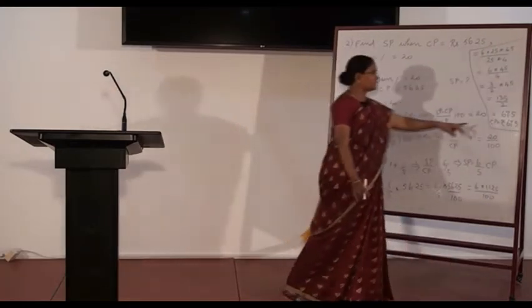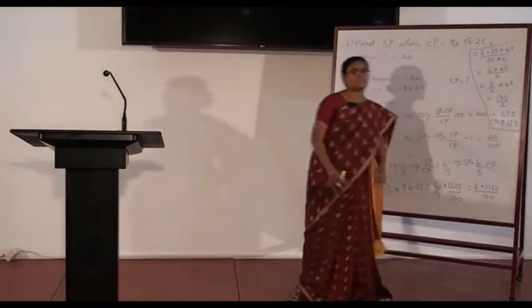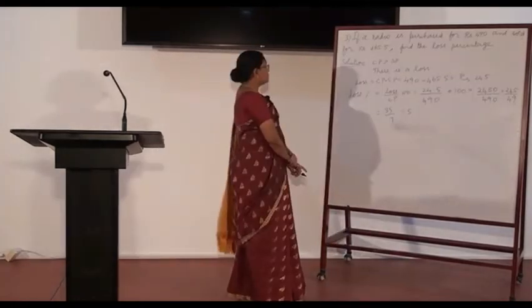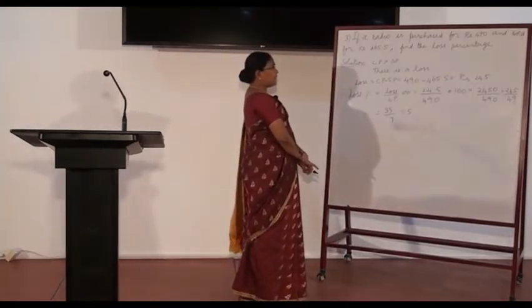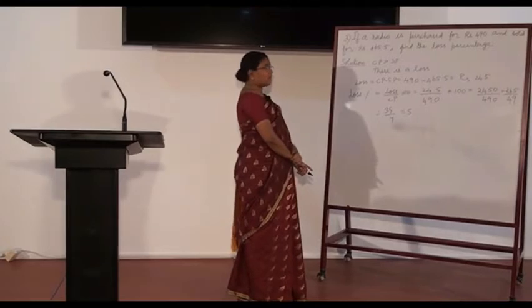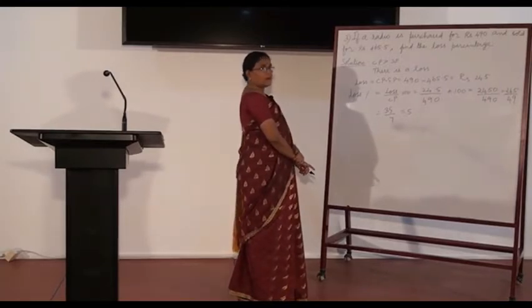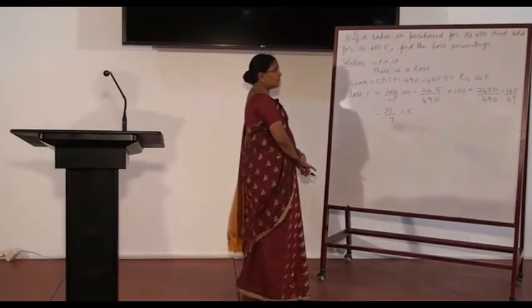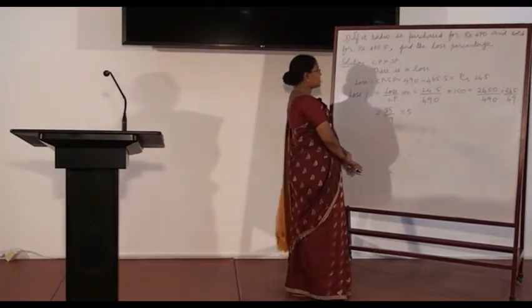This is the final answer. CP is equal to rupees 67.5. Problem 3. If a radio is purchased for rupees 490 and sold for rupees 465.5, find the loss percentage.